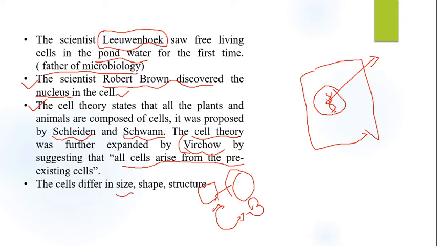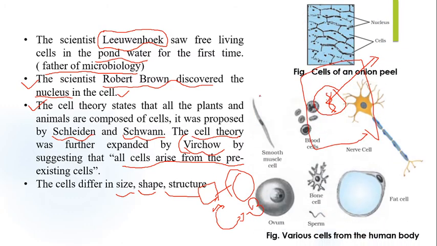For example, bacteria and viruses are very small, and there are plant cells and animal cells. There are different types of cells present in the animal world. Here you can see the blood cells that are used for the transport of oxygen, and nerve cells. The nerve cells are used for transport or conduction of messages.